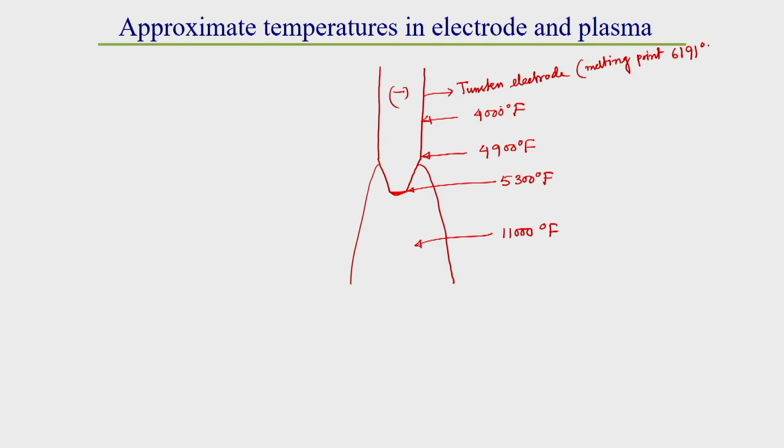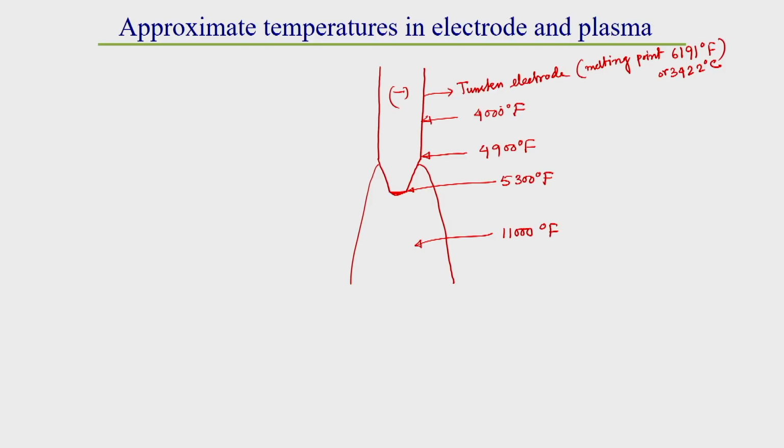So, this is a tungsten electrode, and tungsten has a melting point of 6191 degree Fahrenheit, or in terms of centigrade, 3422 degree centigrade. So, the idea we got is how the temperature changes from the electrode tip to away from the electrode tip.